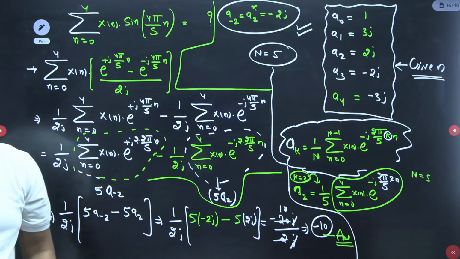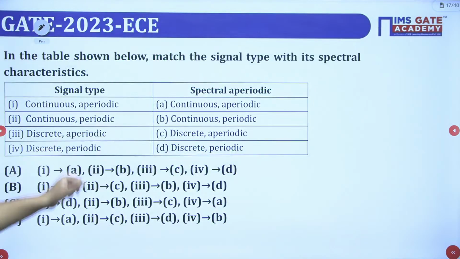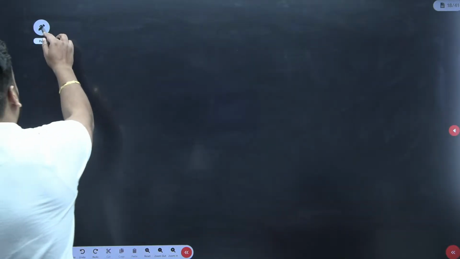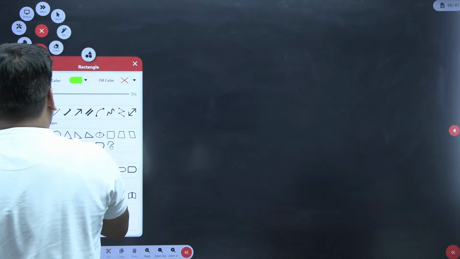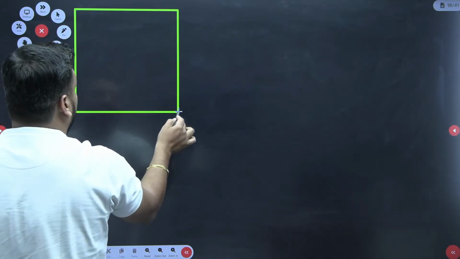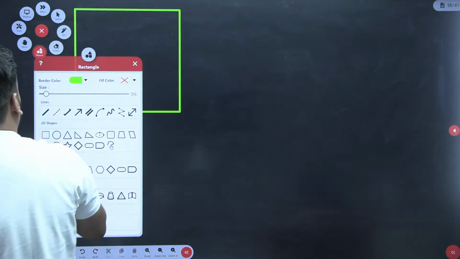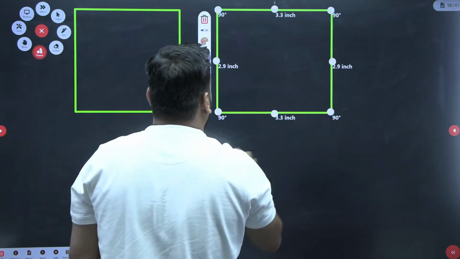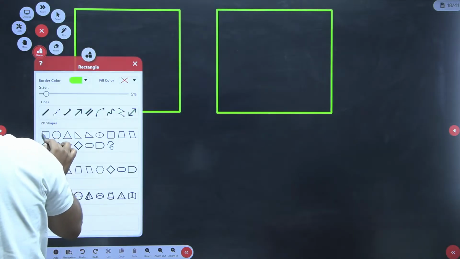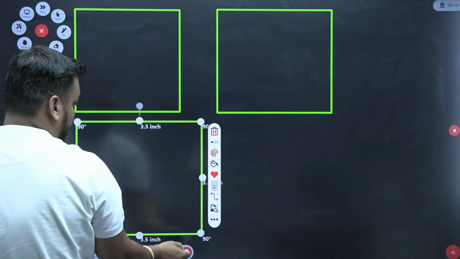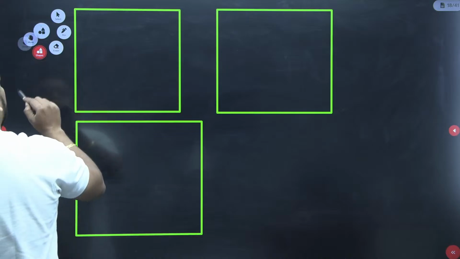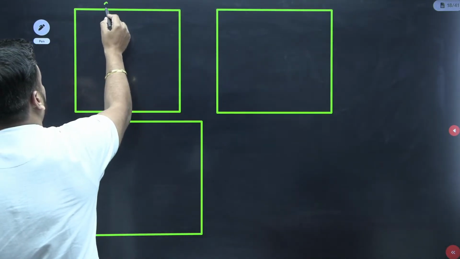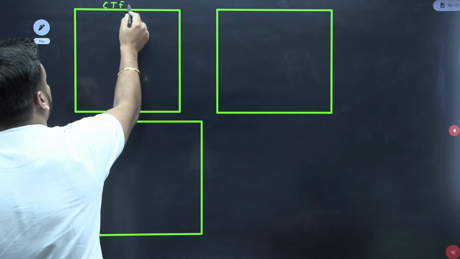Now students, to solve the next question, I am giving you the formula list so that you can relate it with the question. Here we will write the CTFS formula, here I will write the DTFS formula, and here I will write the CTFT formula also. I am making 3 columns, one by one I will write the formulas and draw some conclusions also. So let me say here CTFS, continuous time Fourier series.